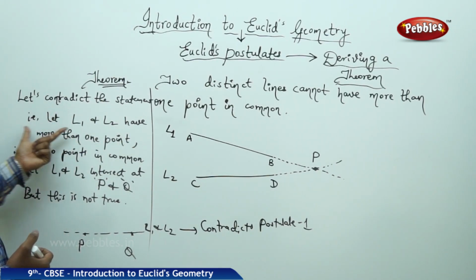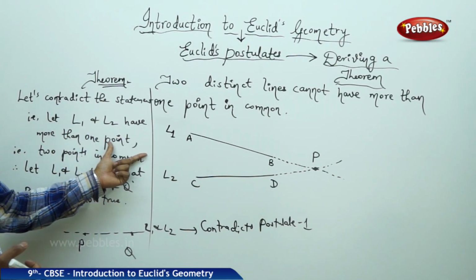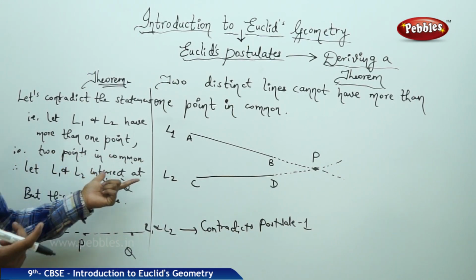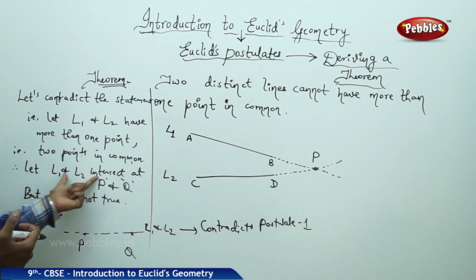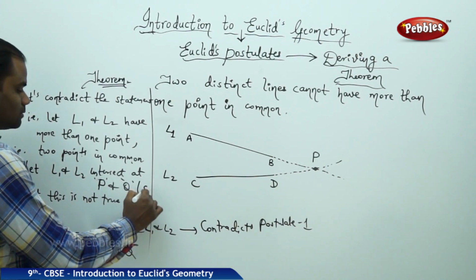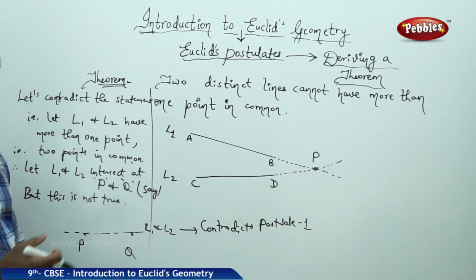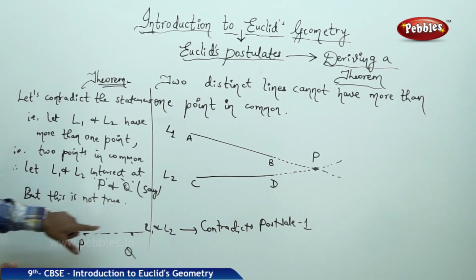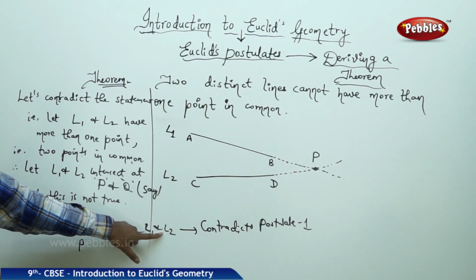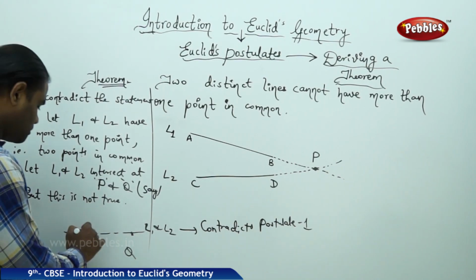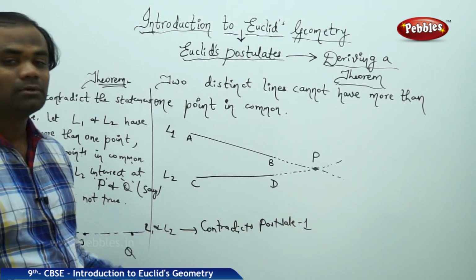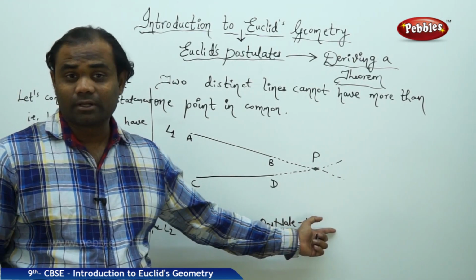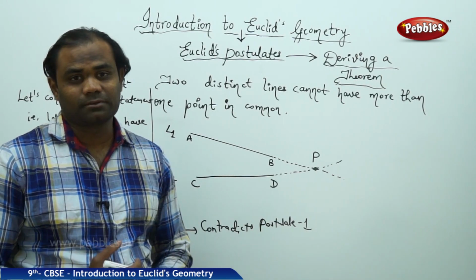So contradicting the statement, L1 and L2 have more than one point in common. Say I have the lines which are intersecting at 2 points, or they have 2 points in common. So we have L1 and L2 intersecting at P and Q, say for example. But this is not true, because there's only one and only one line which passes through the distinct points P and Q, but we have 2 lines which are passing through P and Q, and contradicts postulate number 1 as discussed in the previous session.